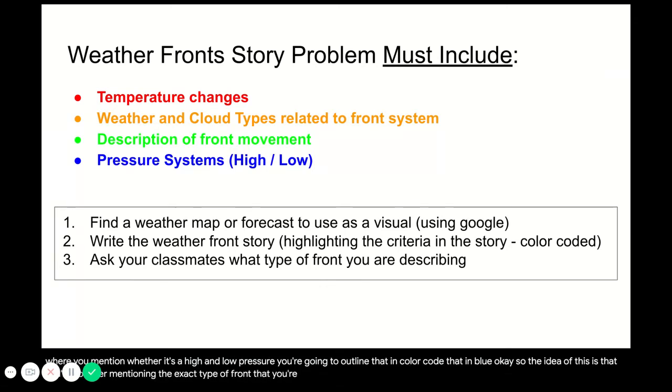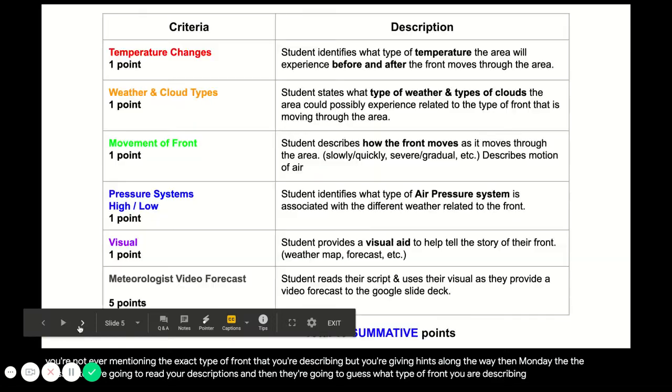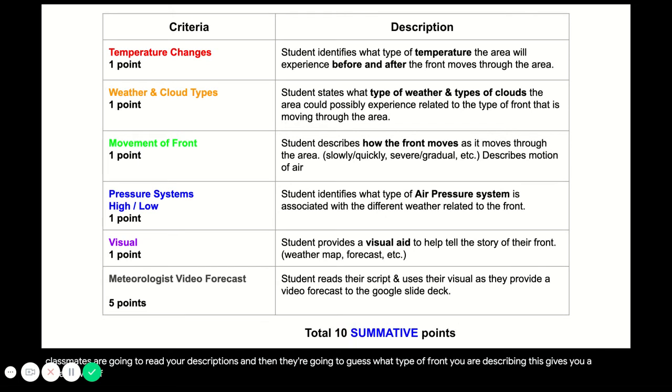Okay. So the idea of this is that you're not ever mentioning the exact type of front that you're describing, but you're giving hints along the way. Then Monday, the classmates are going to read your descriptions, and then they're going to guess what type of front you are describing. This gives you a breakdown of what you can expect for each of those points.